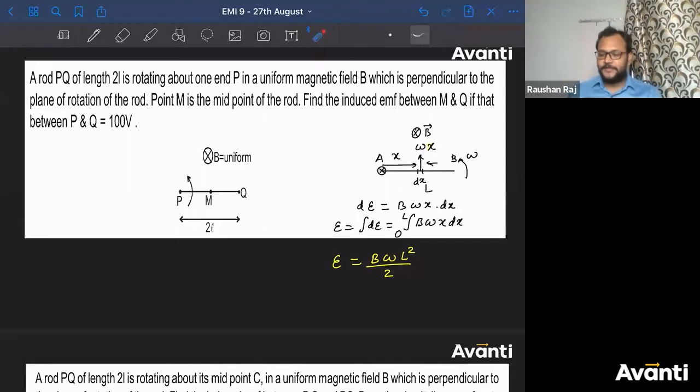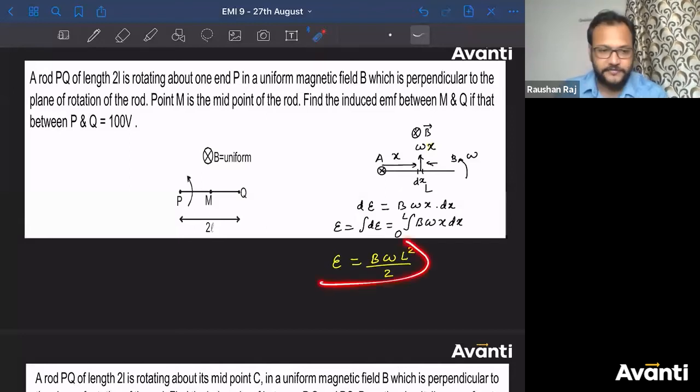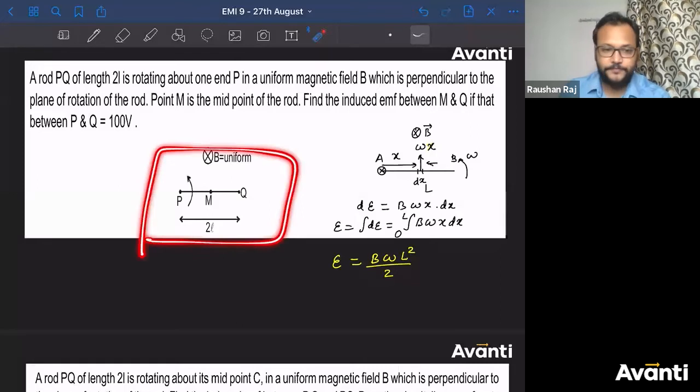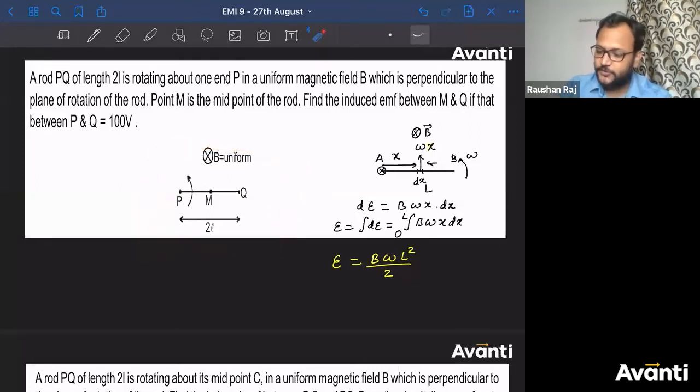Okay. So the induced EMF between this pivoted end and the free end is what? B omega L square by 2. Now let us go back to this question. Now what is the equation here? You need to find the induced EMF between M and Q.